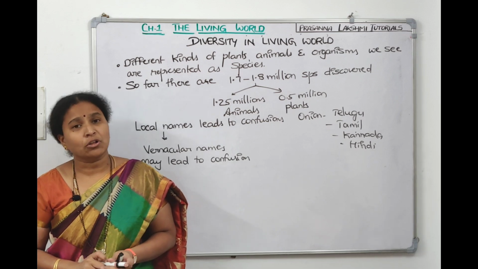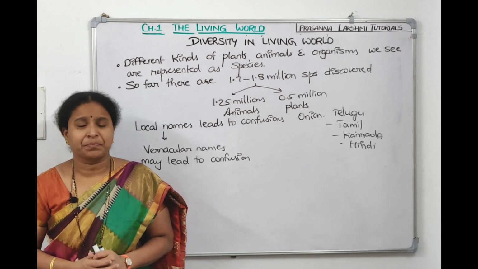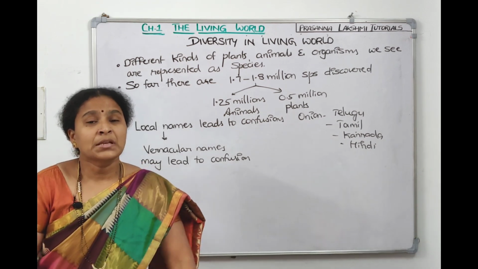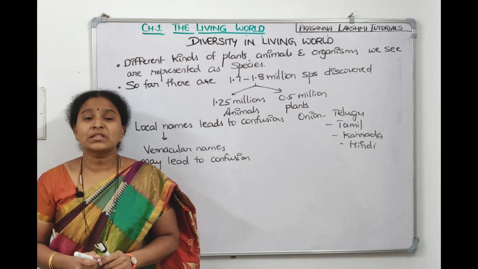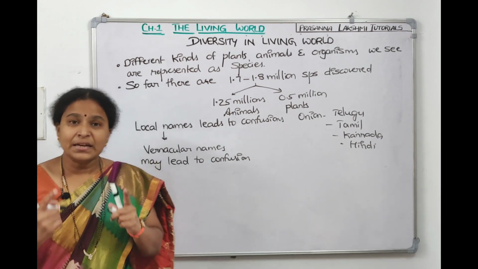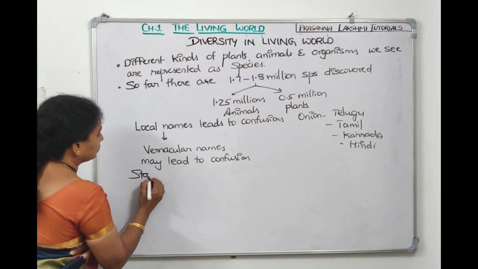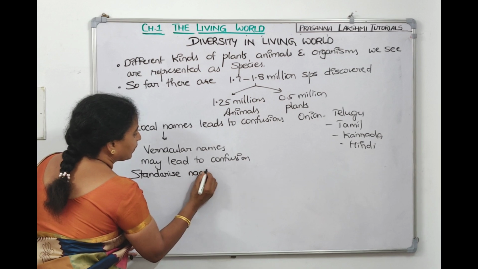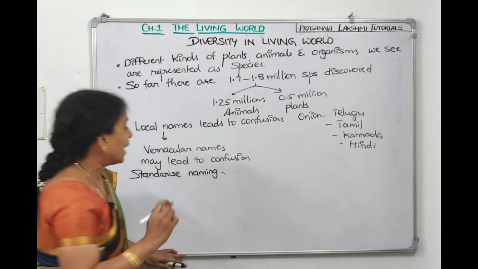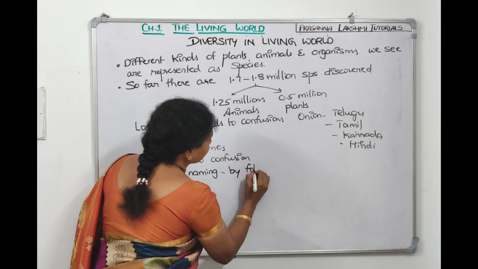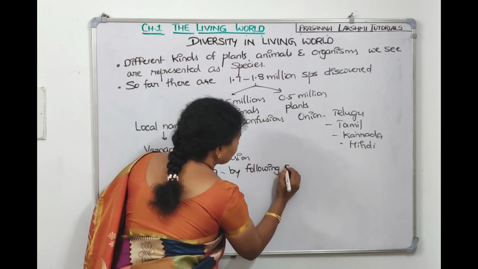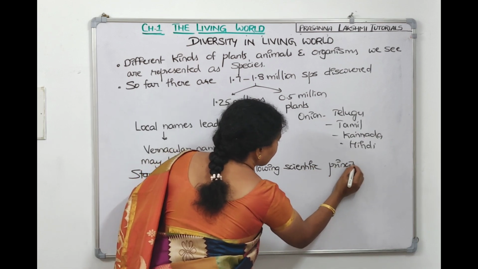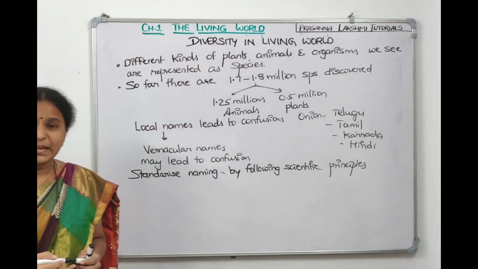So then scientists thought that we have to standardize the naming system. Naming an organism in a scientific manner is called nomenclature. Since local names are leading to confusion, scientists want to standardize the naming by following scientific rules and principles. Scientists want to name organisms by following scientific principles.